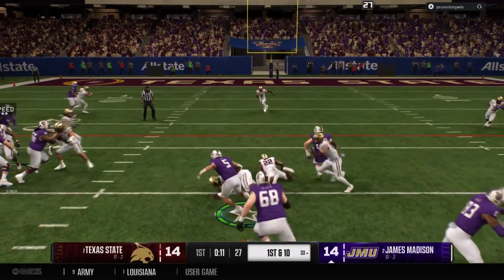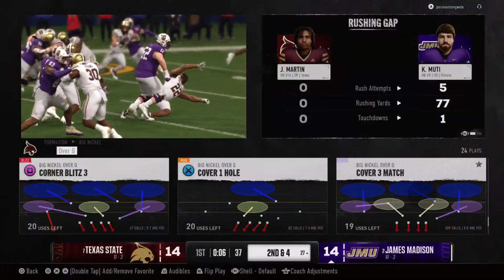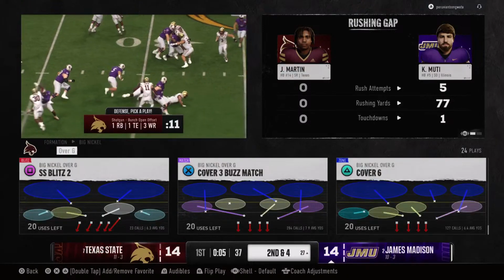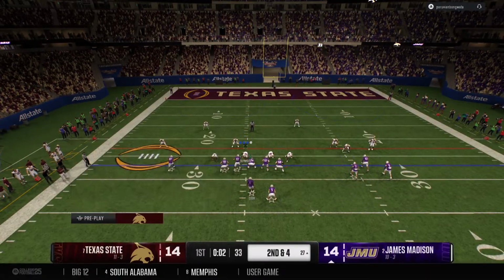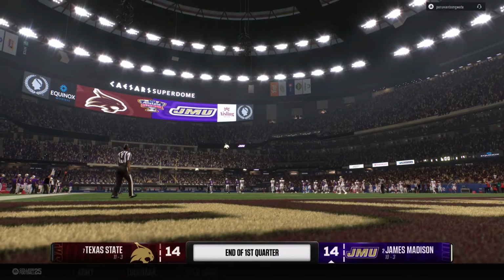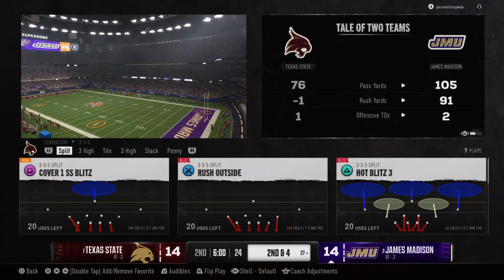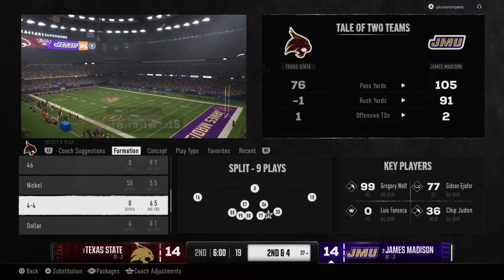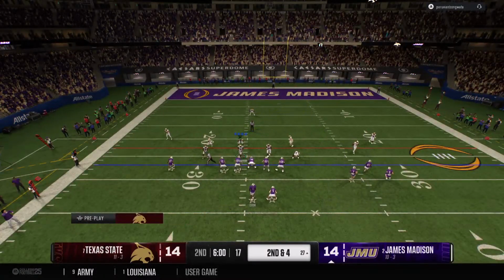Out of the shotgun, he'll hand it off. Defense makes the tackle with the clock running. That'll probably be the final play of this first quarter. Offense getting set for a second down here to begin the quarter.